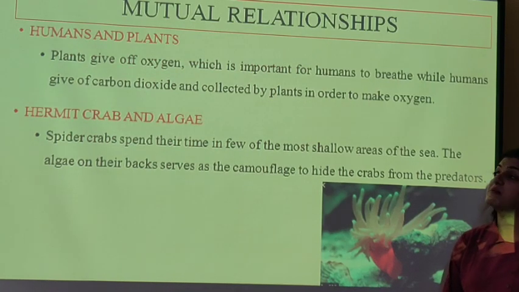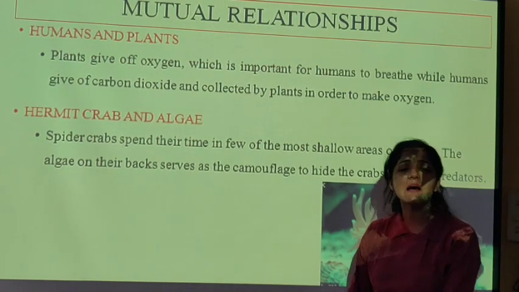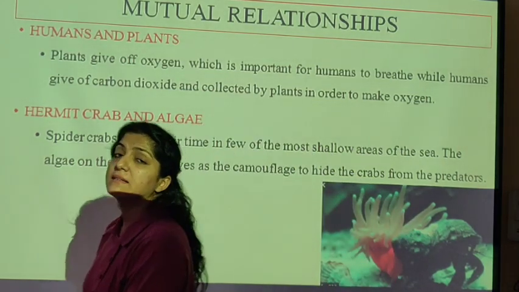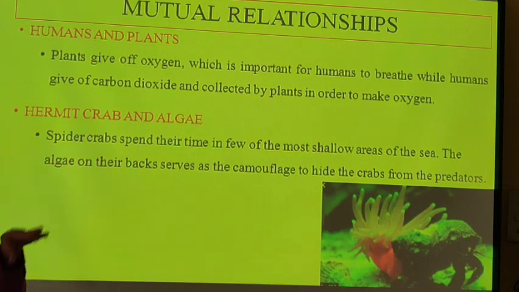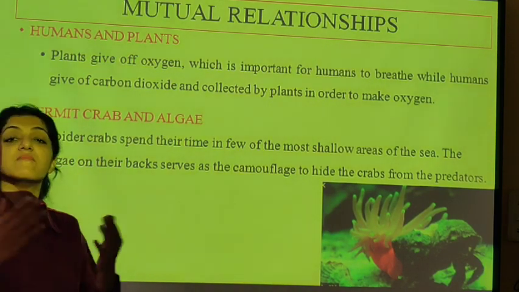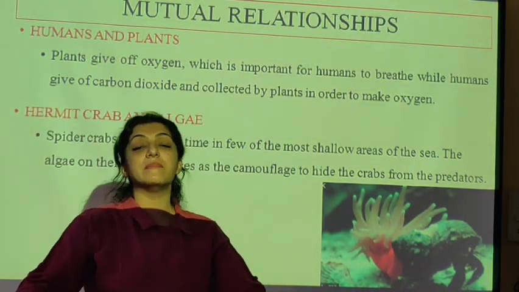Next, between humans and plants. This is a very common example of mutualism. The plants give off oxygen, which is important for humans to breathe, while the humans give off carbon dioxide, which the plants need for photosynthesis and to again give out oxygen. It is a mutualistic relationship. You give me oxygen, I will give you carbon dioxide.